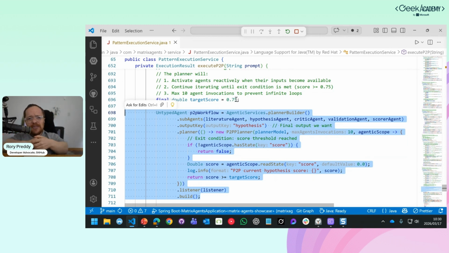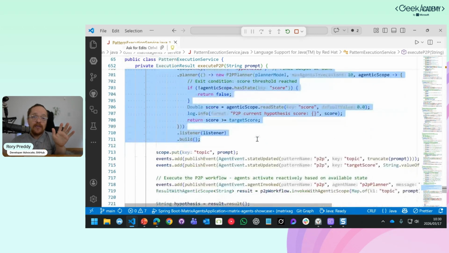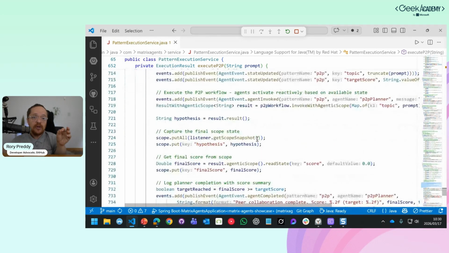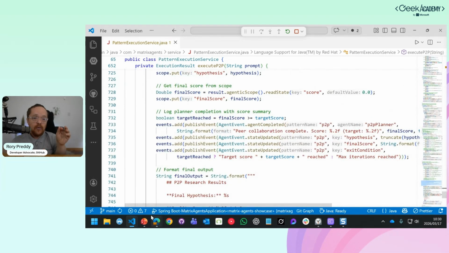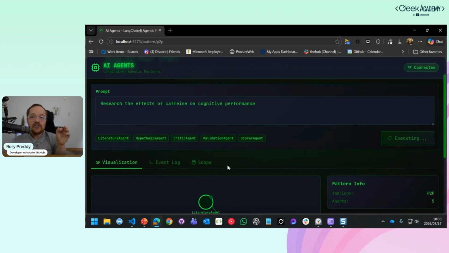We saw the conditional. Remember the loop that we did there? It ran about 3 times. Hopefully it won't take that long there. But max invocations 10, and then make sure that the scoring for the hypothesis score is valid though. And then we're going to just publish our results though. So that's kind of all that you need to do to make an emergent agent behavior.